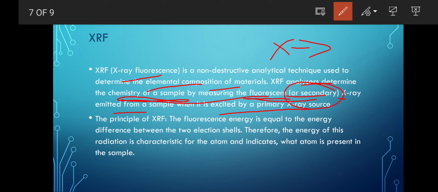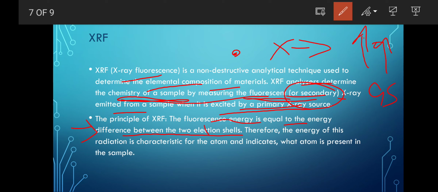Like in Raman spectroscopy, we have learned about the ground state and the excited state, right? The same way it will be here. The principle tells us that the fluorescent energy will be equal to the energy difference between two electron shells. Electron shells means what?